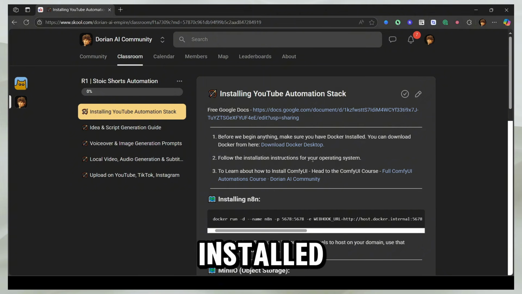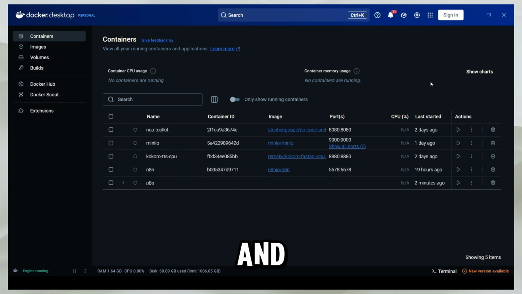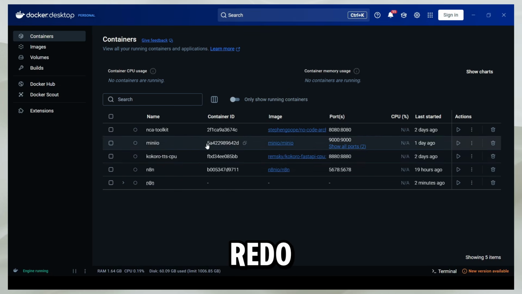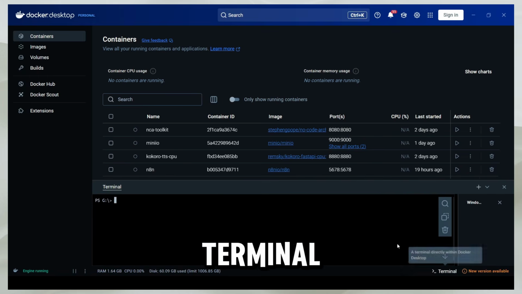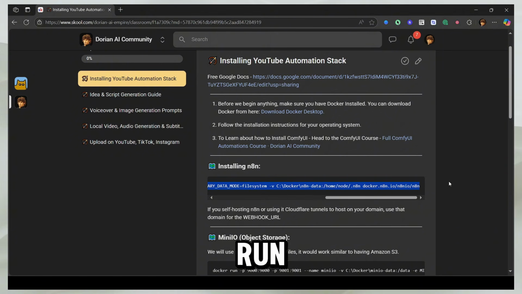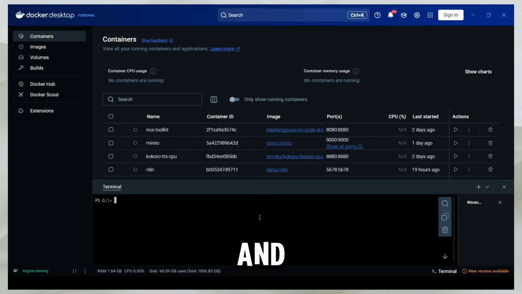I already have installed Docker on my computer, so I'm going to open it. And now you can see my Docker Desktop is running. And I have the entire YouTube automation toolkit installed here, but I'm going to redo it for you. The first step that you have to ensure is that the engine is running. After the Docker engine is running, click on the terminal and come here. The next step would be to copy all these commands and run them. So I copy the first command, which is to install n8n, and then come here and paste it. And now I'm going to run the command.